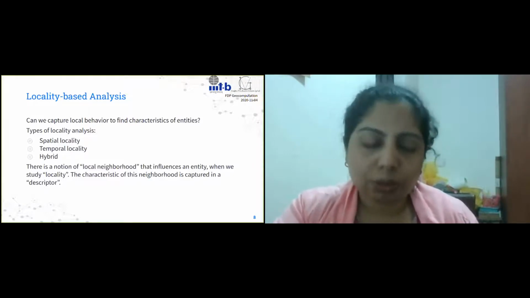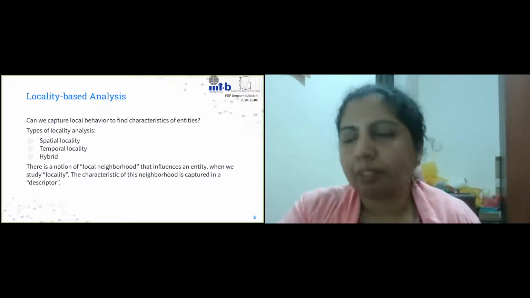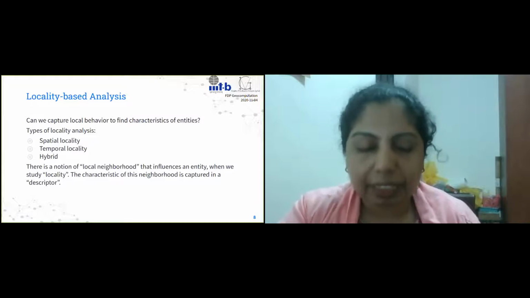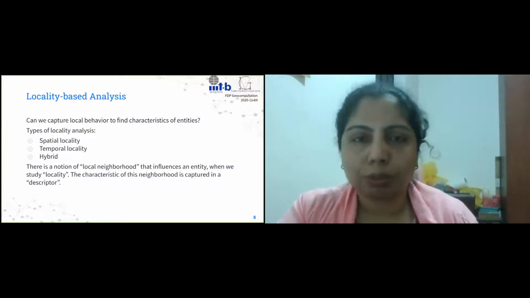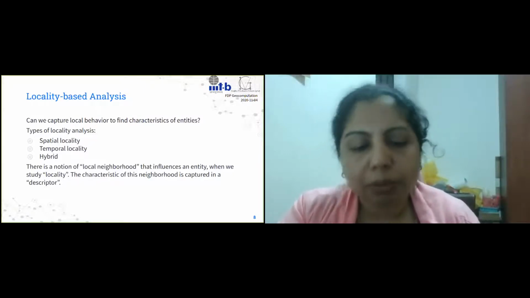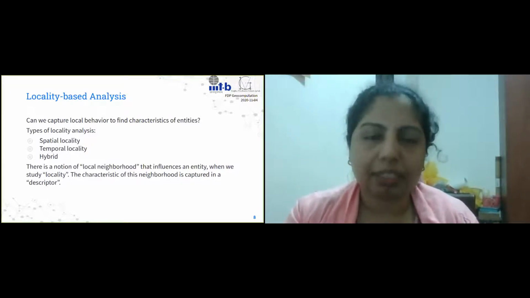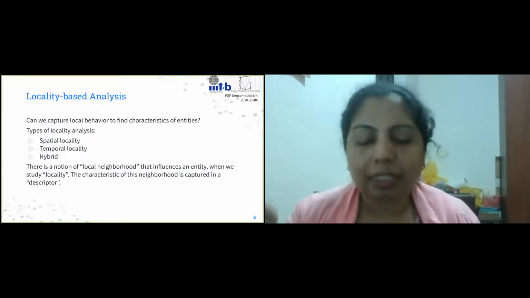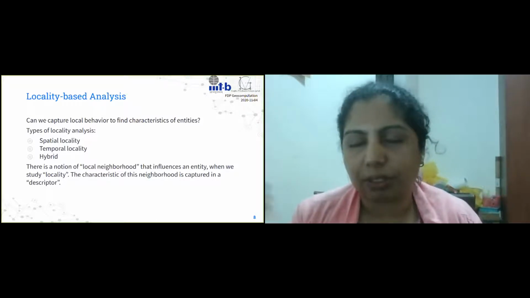Then we also get to see spatio-temporal locality, which is a hybrid thing, where the data itself entails four physical dimensions. So we want to be able to work with the data with that semantics, right? With the understanding that the data itself has space as well as time information in it.